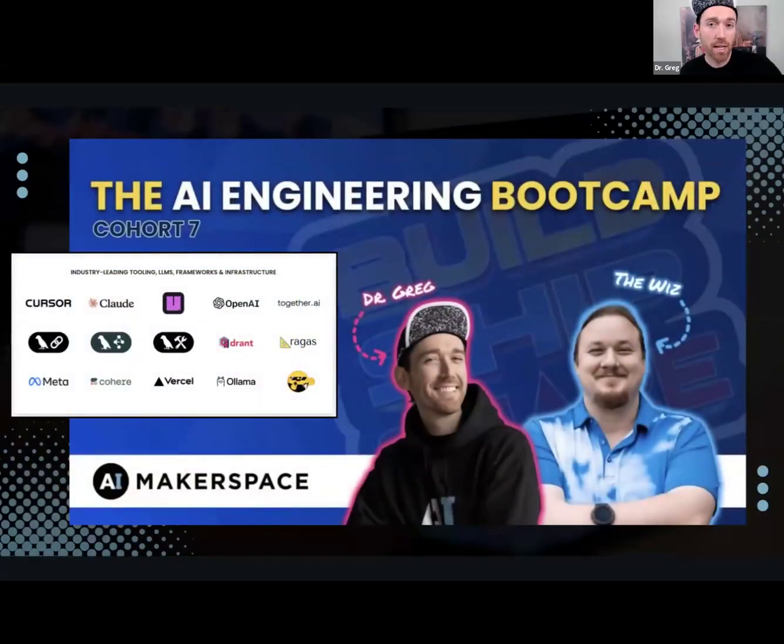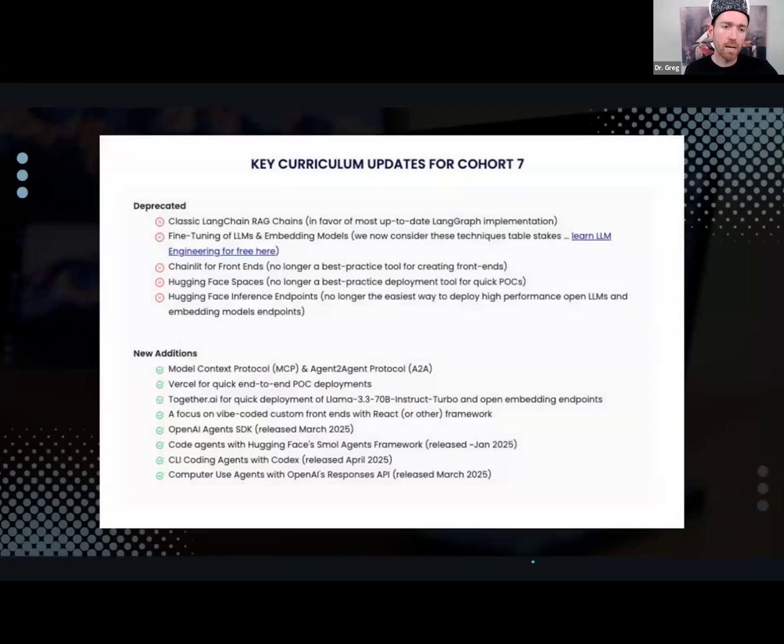If we can be of use to you guys in any way, please don't hesitate to reach out. We're always updating our curriculum. We are on cohort 7 of our 10-week offering, and we taught LLM ops and LLM engineering before that. Much of that content is totally open source now, and you can find it for free. We've left behind a number of things, including Hugging Face Spaces.